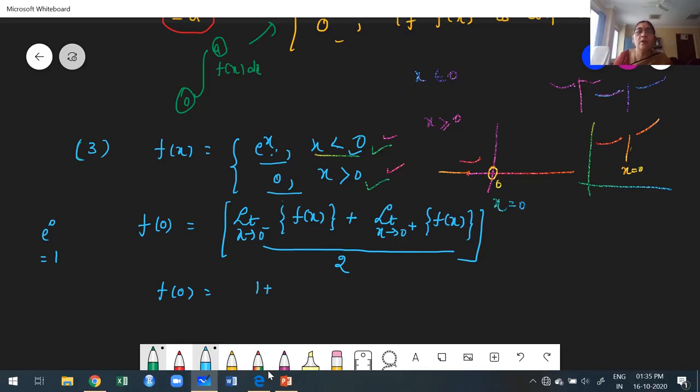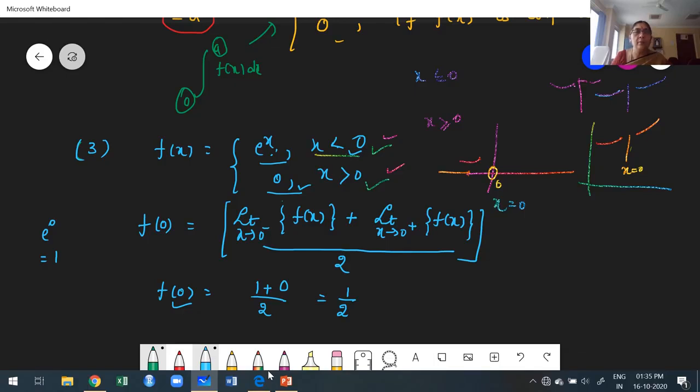Right of 0, x greater than 0, our function is 0. As x tends to 0, the limit of a constant is the constant itself, 0. The average is 1 by 2. Finally, the value of the function at the point of discontinuity is 1 by 2. This is the formula to find the value of the function at the point of discontinuity.